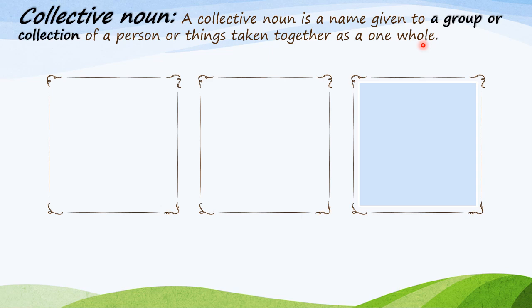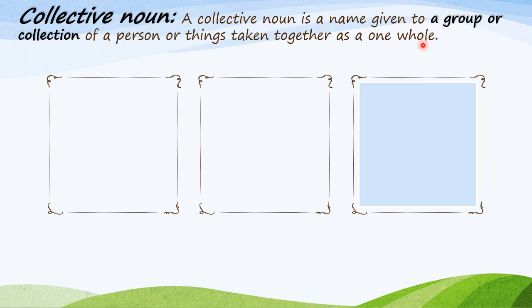Is it clear, children? A name which is given to a particular group of persons or things, we call it a collective noun. For example, if you see a lot of cows together in one group, what will you call it? Cattle. Yes, we call it cattle.